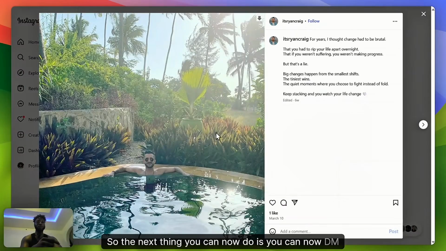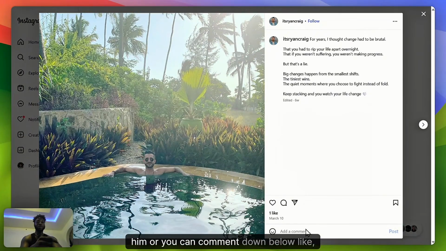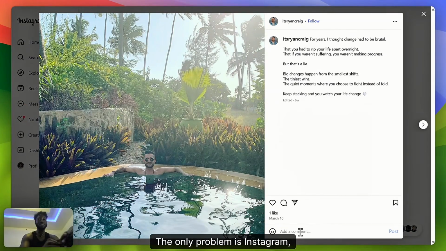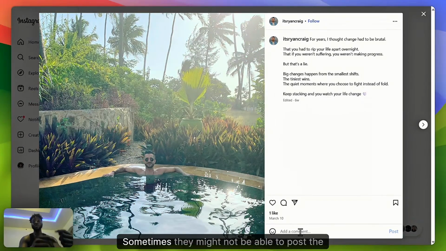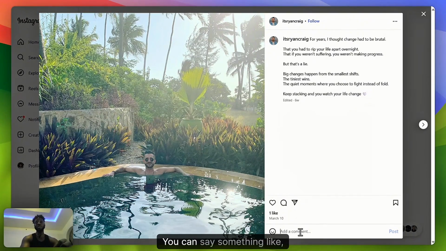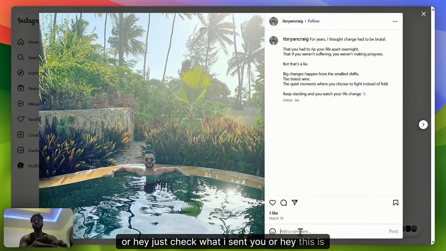So the next thing you can do is DM him, or you can comment down below like, hey, please check your DM. The only problem is Instagram. If you say anything like check DM, or I just messaged you, or inbox, it will sometimes automatically flag your comment as spam. So say something like, hey, I just hit you up, or hey, just check what I sent you.